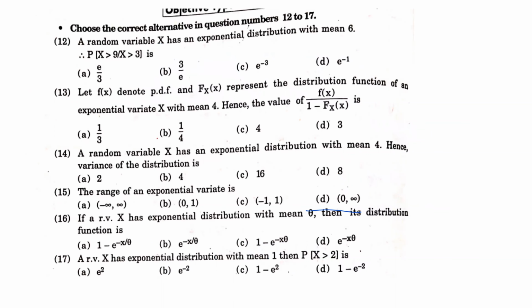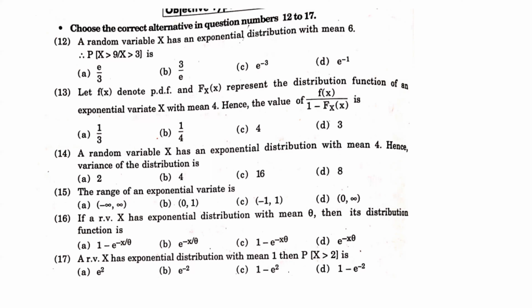Okay, so here there are some questions. So the first question, choose the correct option. A random variable x has exponential distribution with mean 6. Now what you have to do is find the probability for x greater than 9 given x greater than 3.